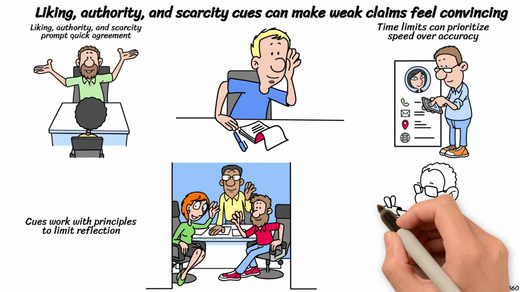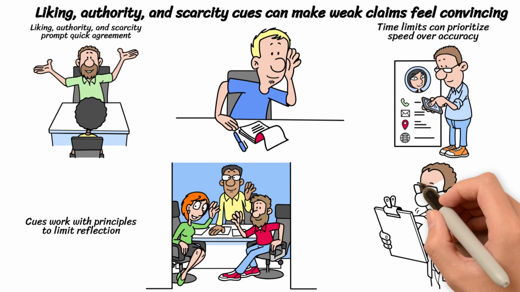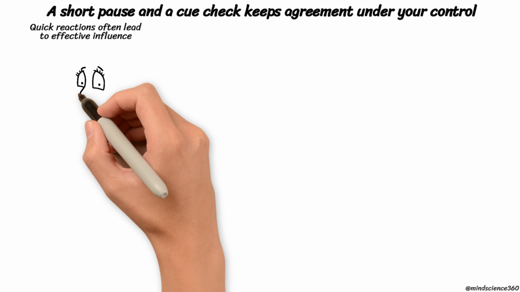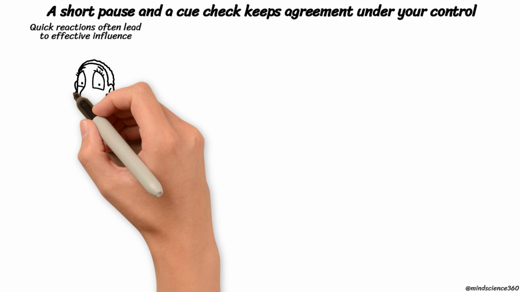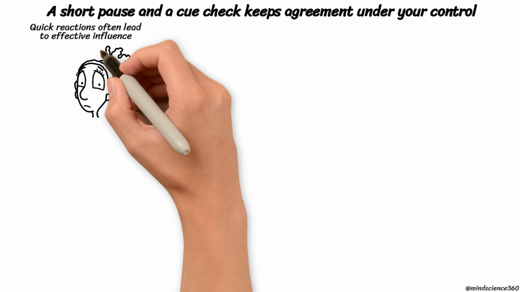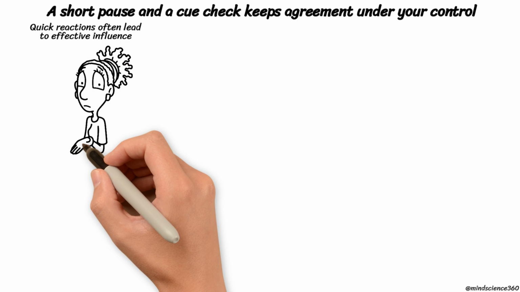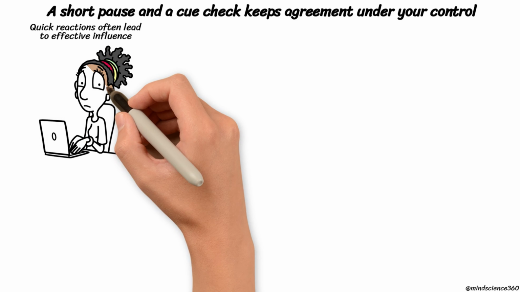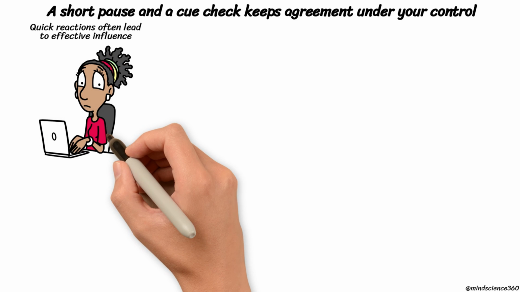It's essential to regard claims of scarcity as something to verify, instead of a reason to bypass thoughtful analysis. The most effective influence occurs when decisions are made as quick reactions, rather than through careful comparisons. The aim is not to cultivate suspicion, but to enhance clarity in decision-making that aligns with values, evidence, and long-term goals.